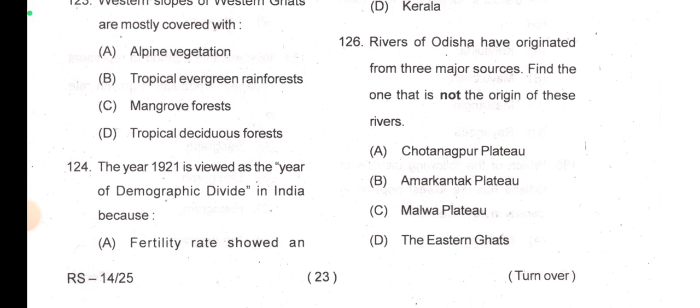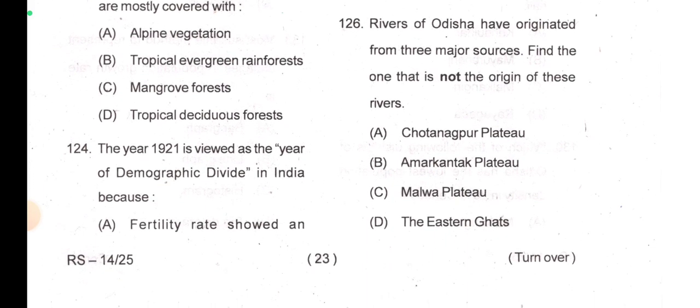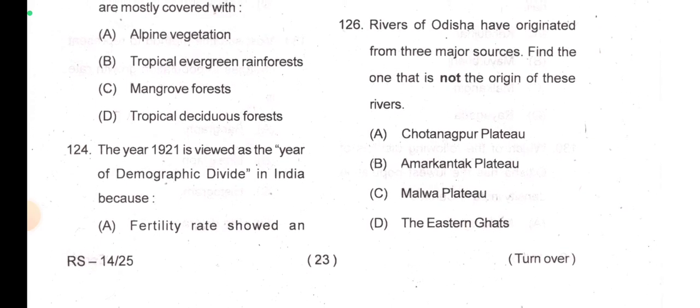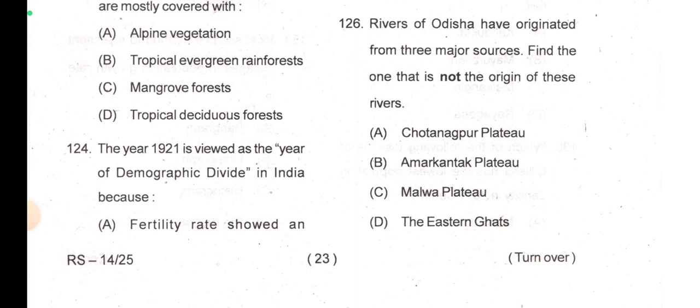Then 125. Which one of the following Indian states has the longest coastline? Gujarat. Rivers of Orissa have originated from 3 major sources. Find the one that is not the origin of these rivers. Okay, as it is a question paper of Orissa, it has some questions on the Orissa state as well. So not very important if you are attending all India level examinations, but you can know it for knowledge.